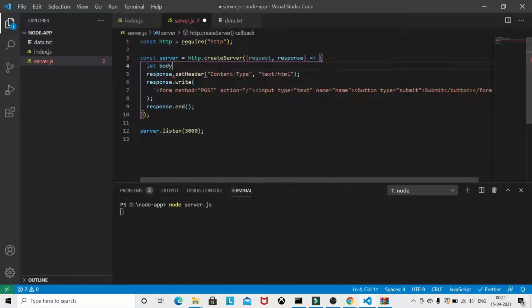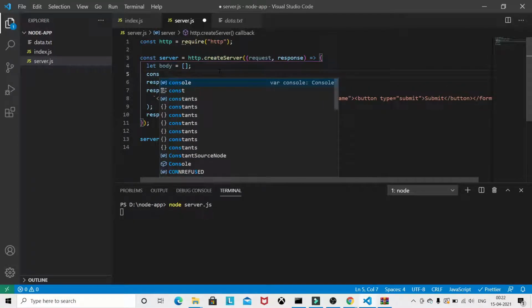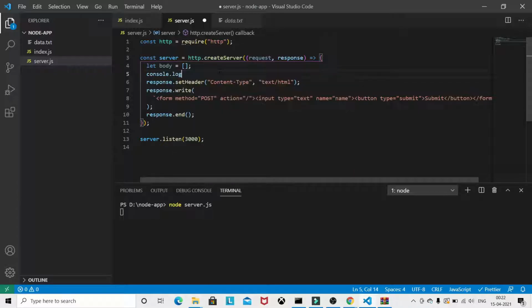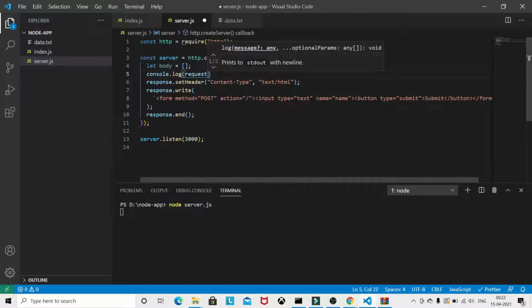Let's set body equal to this one, and you can console log request.method and request.URL.